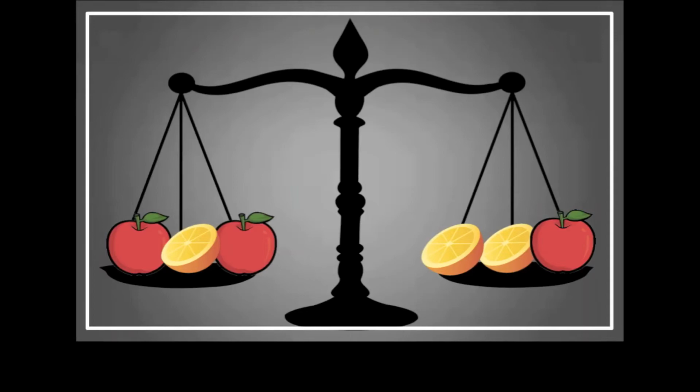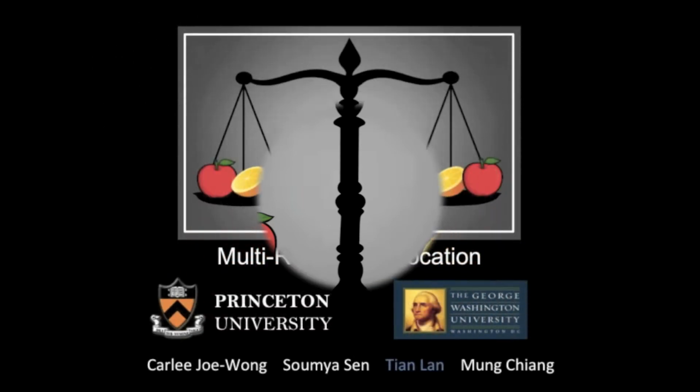A hanging balance often symbolizes fairness, and a lot of people have strong opinions on what exactly is fair. Even if we focus on the problem of fairly allocating resources like apples and oranges, researchers don't have a clear way to answer a simple question. What's a fair way to allocate resources?